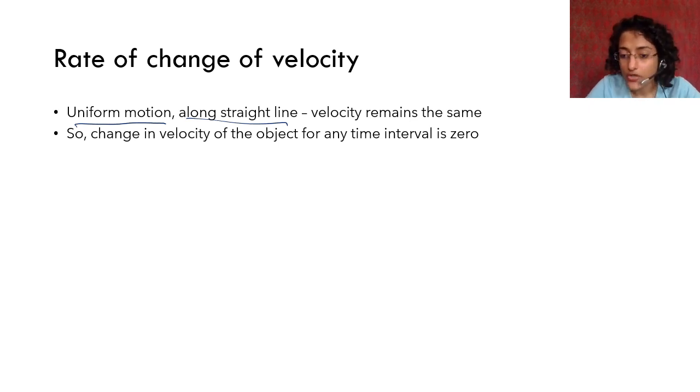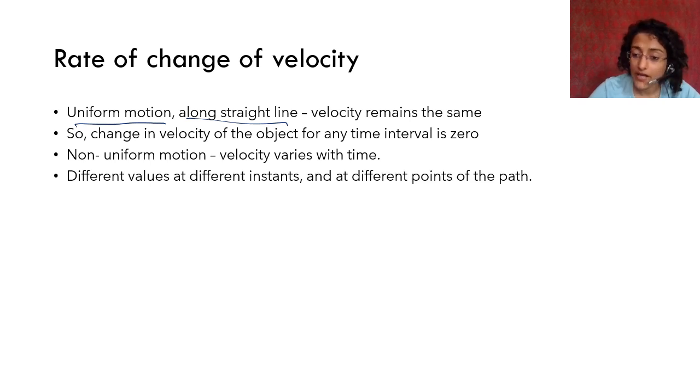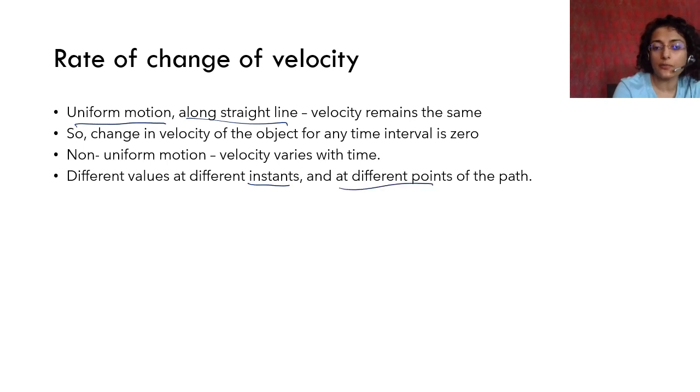There is no change in velocity ना. Uniform motion में चल रहा है, उतना ही distance cover कर रहा है उतने ही time में, and direction is also not changing. So velocity का change is 0. But in a non-uniform motion, velocity varies with time. Right? Non-uniform motion में आपने देखा, in some time you cover more distance, in some time you cover less distance. So velocity has different values at different instants and at different points of the path.